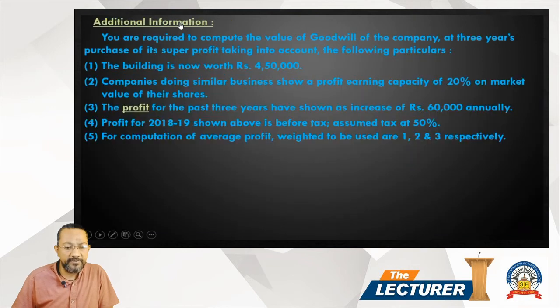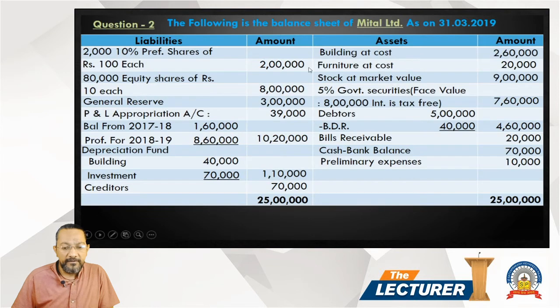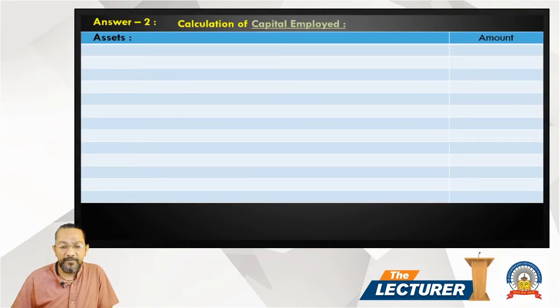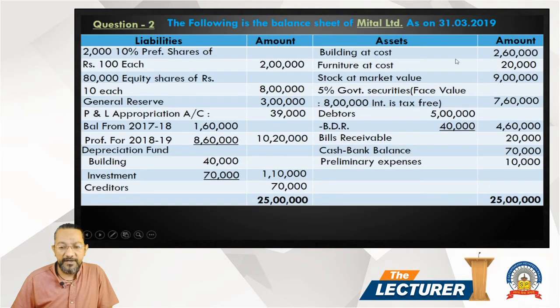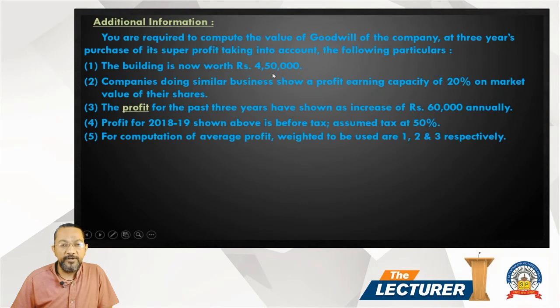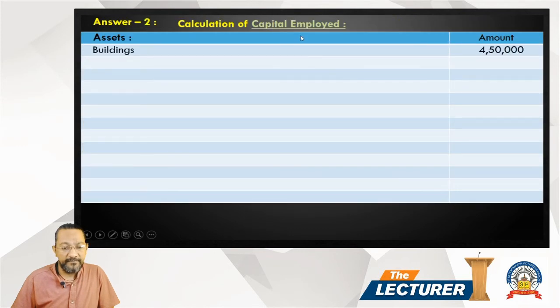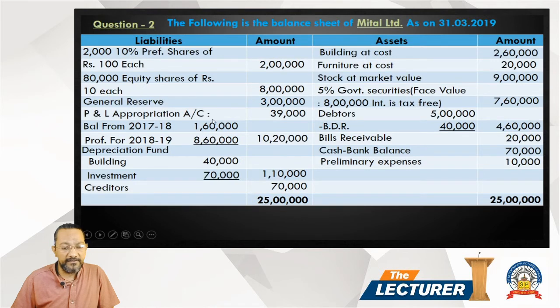Now the next calculation: from the balance sheet we have to calculate capital employed. So next working is capital employed. Calculation of capital employed, asset and amount. In the balance sheet, first is building. The revised value of building is also given in the question, 4,50,000. So first we take the revised value 4,50,000, and the other assets are taken from the balance sheet.